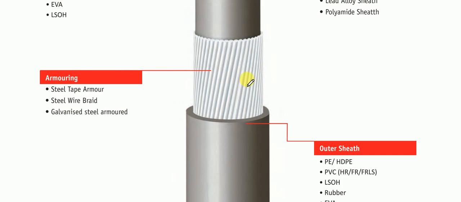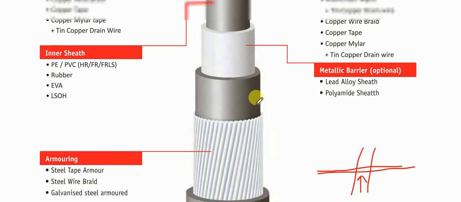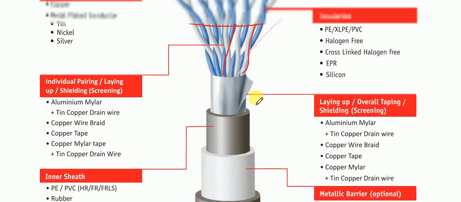Suppose there is a road crossing from where our cable is going, and if some heavy vehicle is going on the road, the cable will come under pressure. To safeguard the cable from physical damage, this armoring is done.